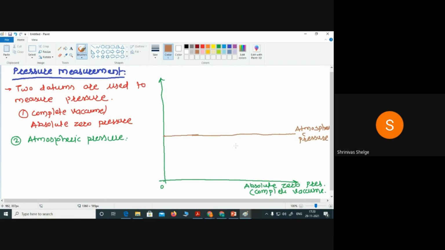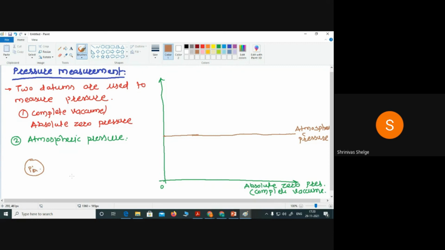So these are the two datums, that is absolute zero pressure and atmospheric pressure. With reference to these two datums, we can measure any pressure. Suppose one container is there and the pressure in that container is PA.